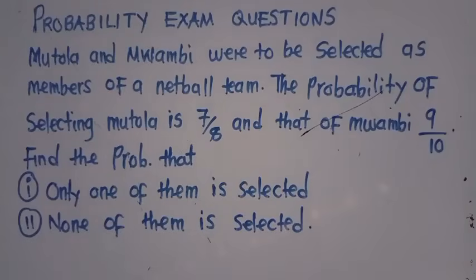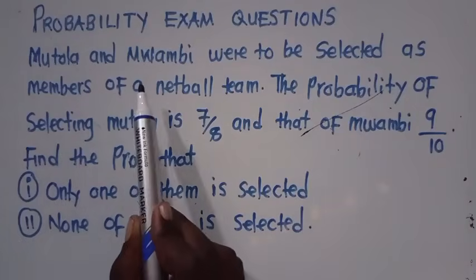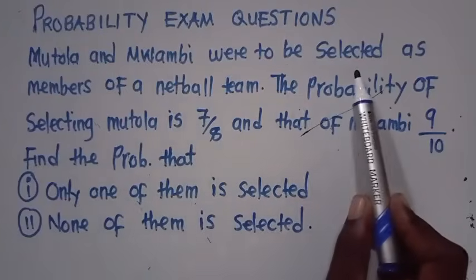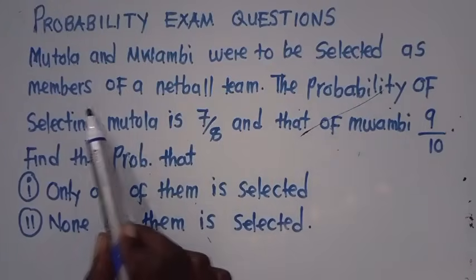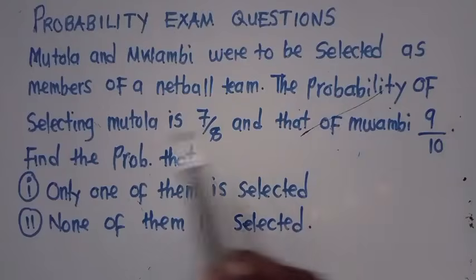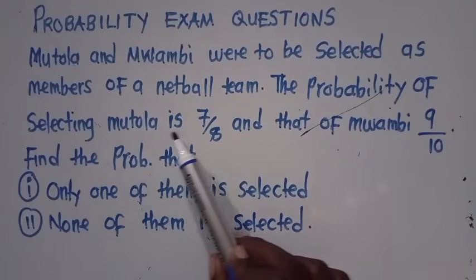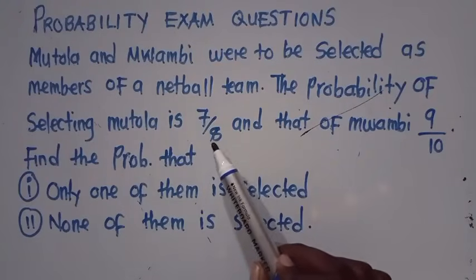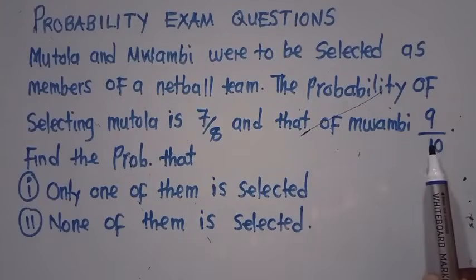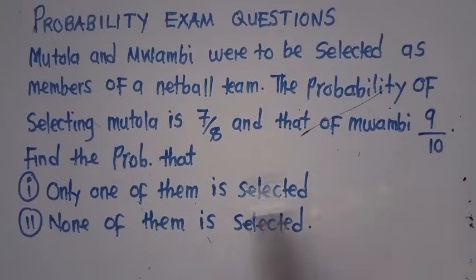Okay, so the question is saying, Mutola and Mwambi were to be selected as members of a netball team. The probability of selecting Mutola is 7/8, and that of Mwambi is 9/10.